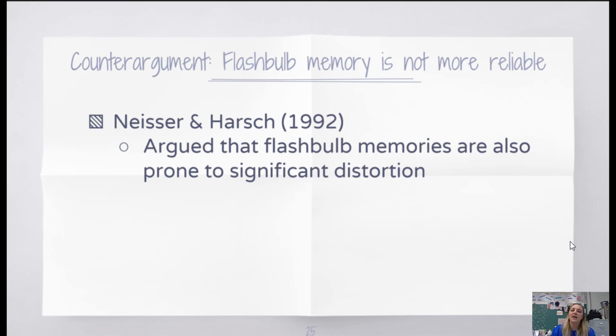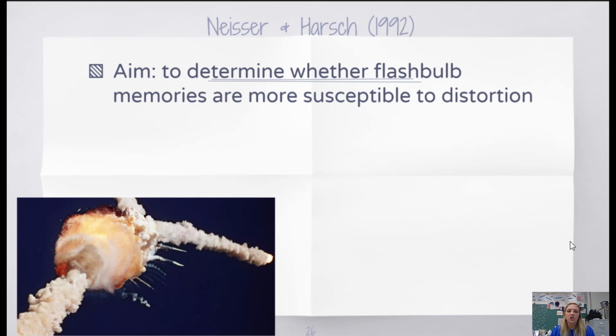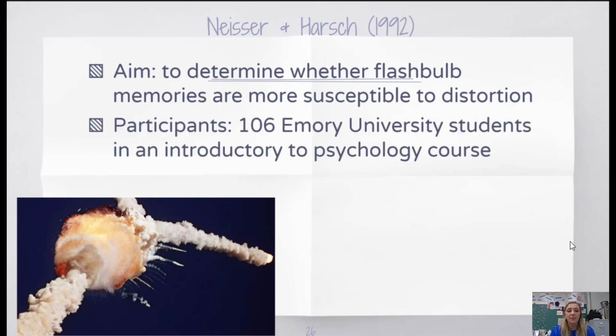This study was done by Neisser and Harsch in 1992. Neisser and Harsch argued that flashbulb memories are prone to significant distortion, especially when there's a long period of time between when you originally heard about the event and when you're recalling it. The aim of this study was to determine whether flashbulb memories were more susceptible to distortion than other memories.